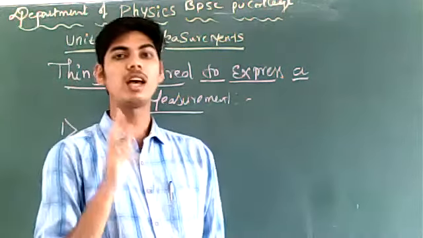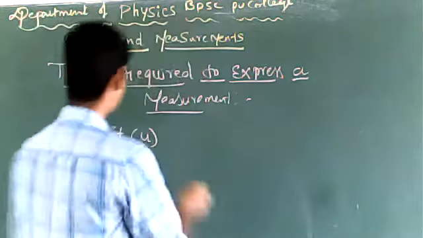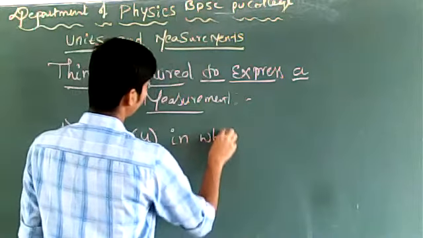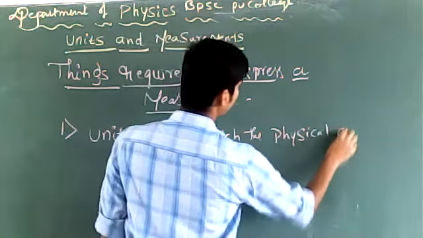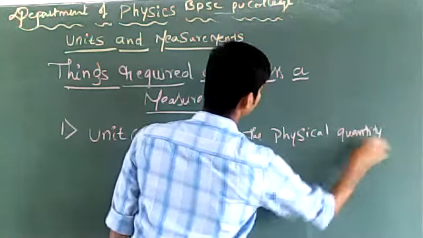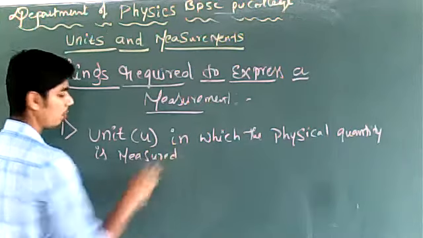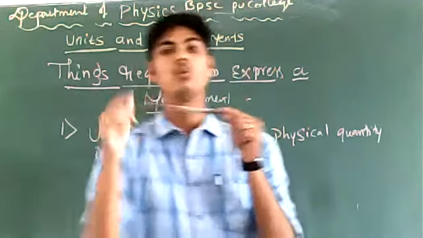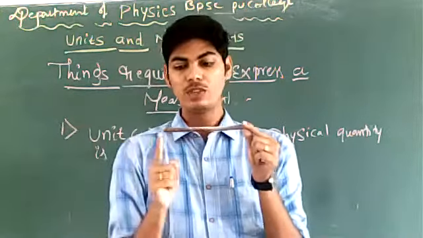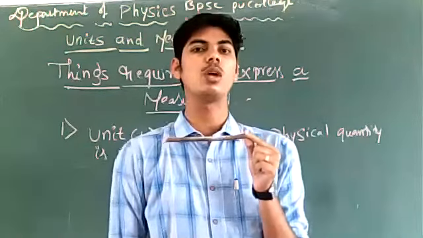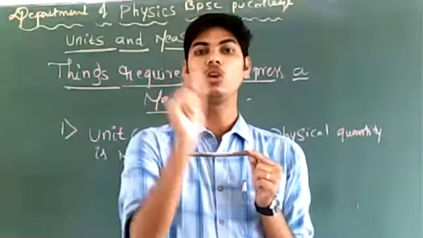The things that are required to express measurement are first the unit in which the physical quantity is measured. This is the first thing that is required. If you are measuring the length of certain object, you must first know in what units I am measuring it. What is the standard with which I have to compare the length of this wooden piece? You must know that. First thing that you need to express a measurement is the unit, right?